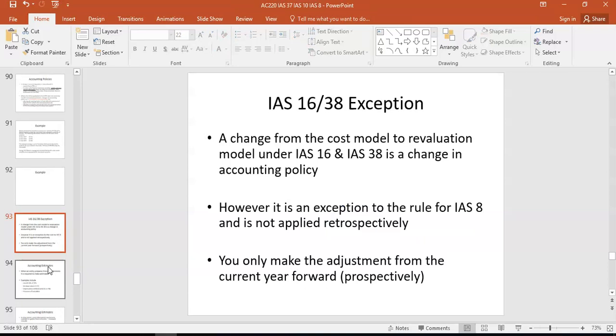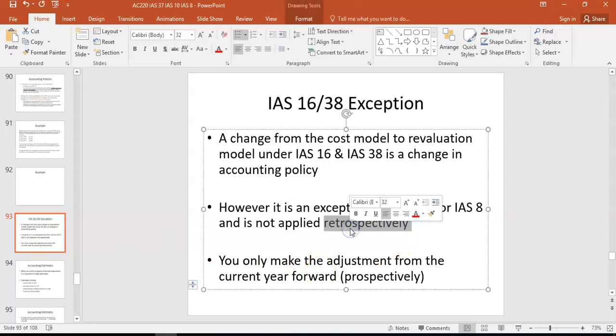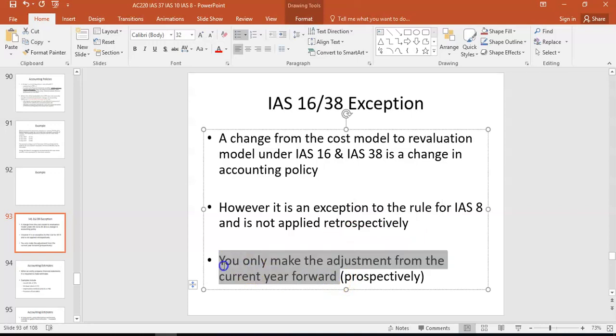So there is one exception to this, and we've come across this already, is when you change from the cost model in IAS 16 to the revaluation model. You'll remember we've never gone back and talked about retrospective adjustments because that's actually an exception. When you change from the cost model to the revaluation model in IAS 16 or IAS 38, you don't make the adjustment retrospectively. So you don't go back and adjust prior year, you only adjust the current year and going forward. And we call that a prospective adjustment rather than a retrospective. So that's why you might be saying, well, why didn't we do that for that change of accounting policy? It's the one exception to the rule in IAS 8.